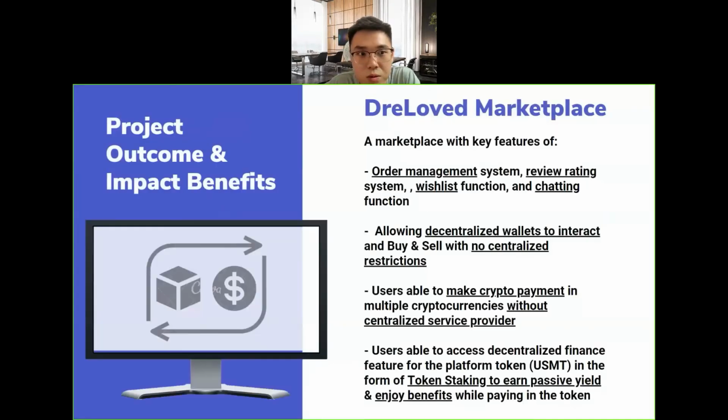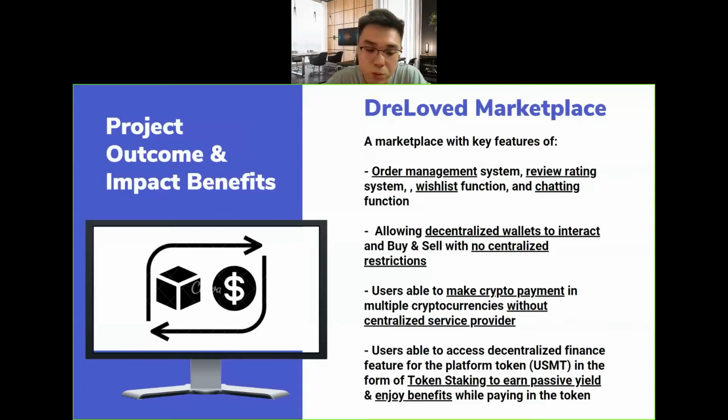So the final project outcome and the impact benefits of this project is that instead of just a marketplace which allows posting items and making payments, this is a marketplace which includes an order management system, a review rating system, a wish list function, and a chatting function. It also allows a decentralized wallet to interact with it, able to buy and sell with no centralized restrictions, right?